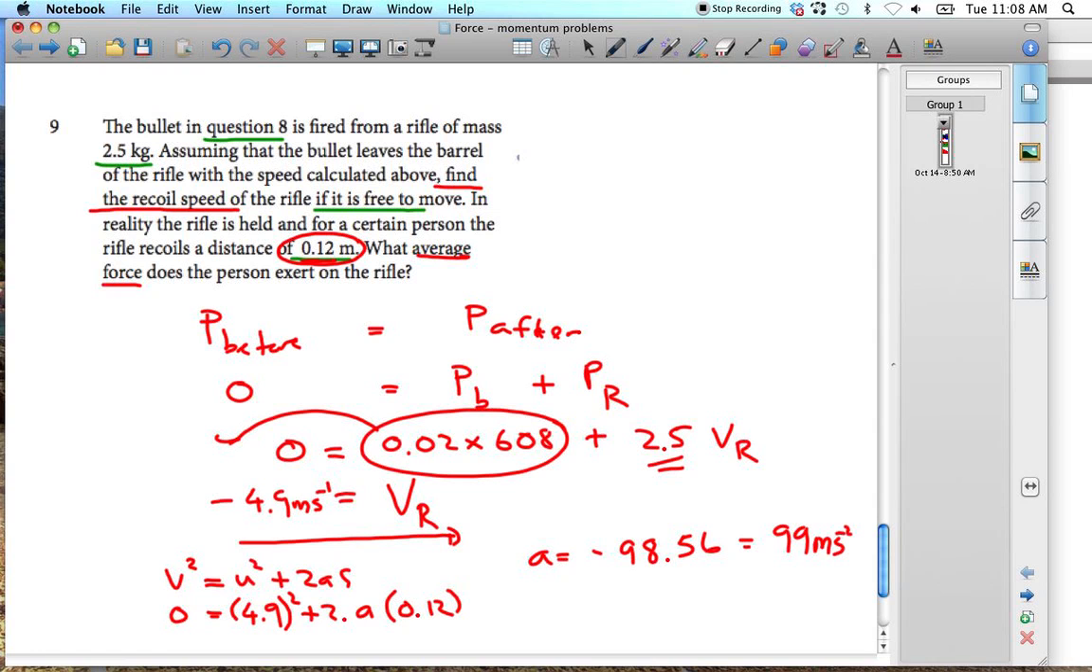Our force, obviously, would equal mass times acceleration, which is 2.5 times the 99, and I get about 197 point something newtons, and if we do it to two significant figures, about 200 newtons. Okay, so there we have question 8 and question 9. Thank you very much.